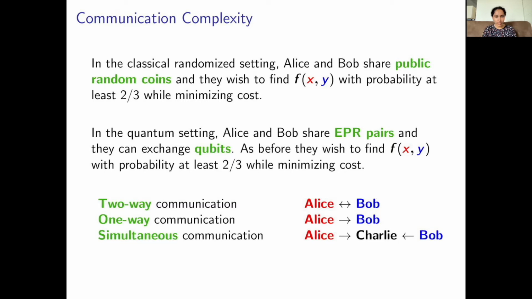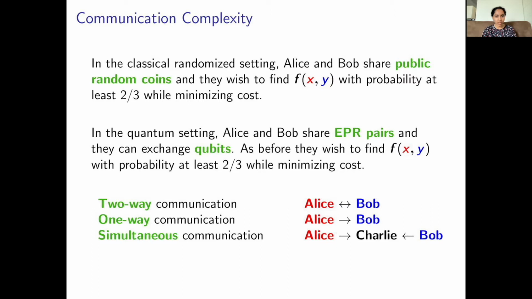We will also be interested in the number of rounds of a communication protocol. In two-way communication, Alice and Bob can interact with each other. In one-way communication, Alice sends a message to Bob, and Bob must decide whether the function is 0 or 1. In simultaneous communication, Alice and Bob do not talk to each other. Instead, there is a third party, a referee, Charlie, to whom both Alice and Bob send messages. Charlie, upon receiving the messages from Alice and Bob, needs to declare whether the function is 0 or 1. Sometimes we allow Alice and Bob to share EPR pairs, sometimes we don't. It depends on the model.